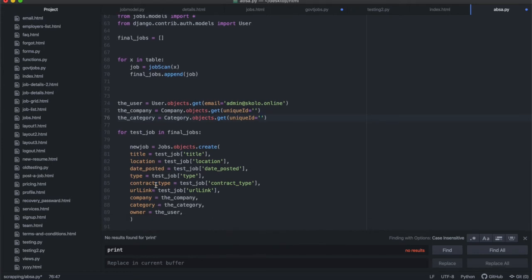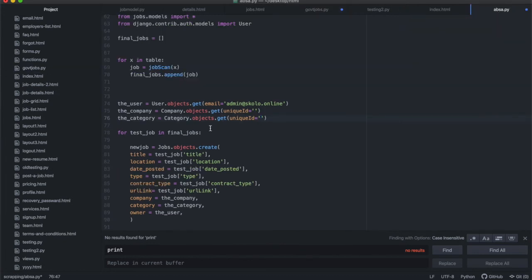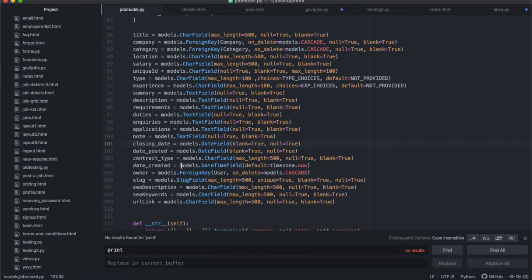And you'll see the values I'm saving here are different from what I was saving over there. So under government jobs, I say title, location, requirements, duties. And over here, I'm saving different things. I'm saving location, contract type, because that's the information I've got. I can only save the information I'm being given. That is why I wanted my job model class to be a bit more flexible, to have a mix of available variables, but make everything blankable or nullable in a way that if the data that I'm getting does not have it, I don't have to enter it.